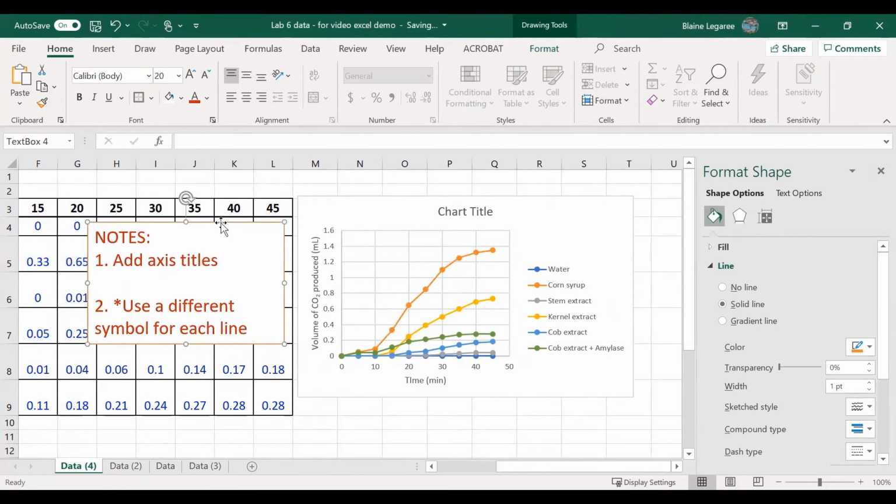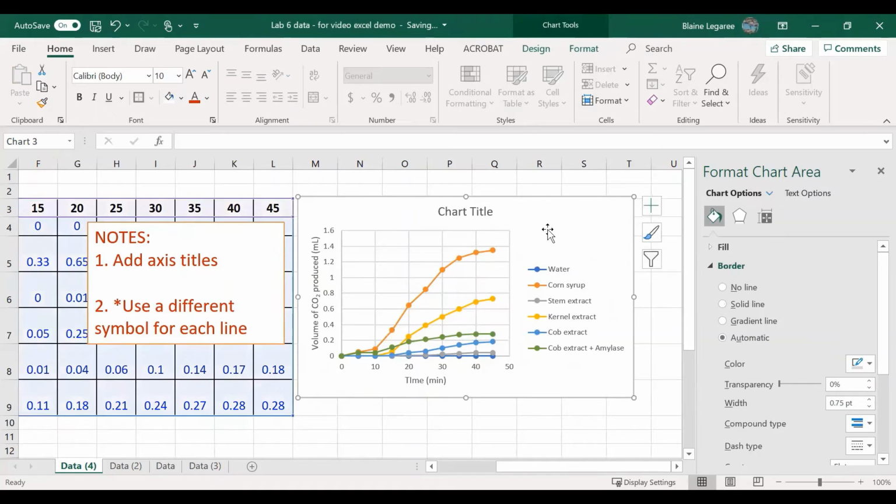My second note says use a different symbol for each line. So if you look at your graph, you may notice that all of these lines have the same symbol. They're all little circles. So that's a problem because if we're going to print this off in black and white, we won't be able to tell which is which. It's all going to be grayscale. If I'm colorblind or the person looking at your graph is colorblind, they won't be able to tell the difference between red and green, or even sometimes the different hues of blue are a little bit hard to distinguish.